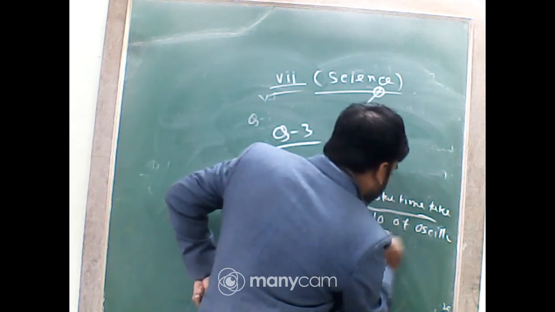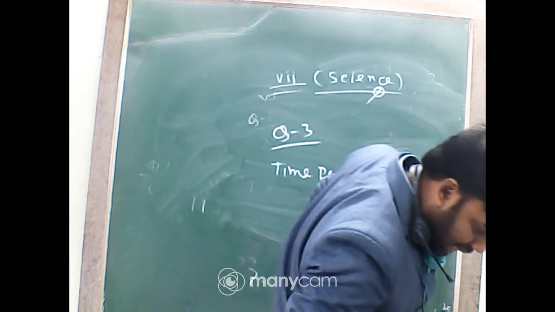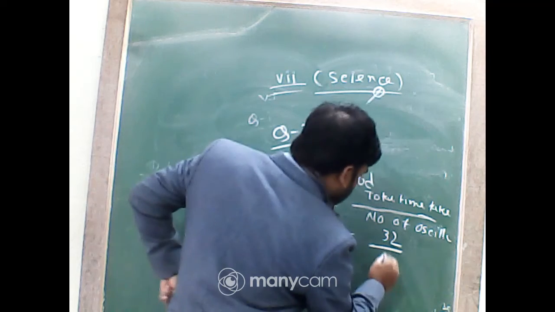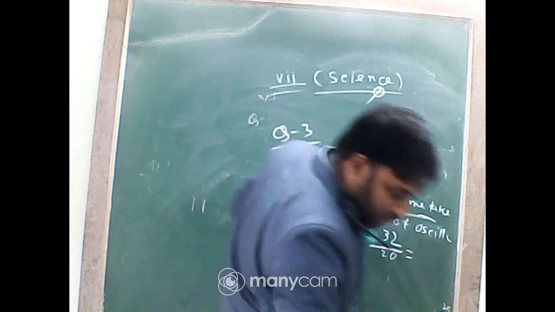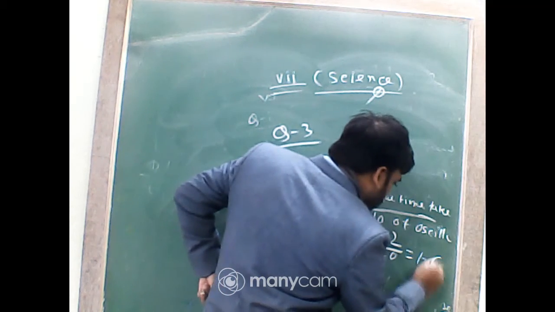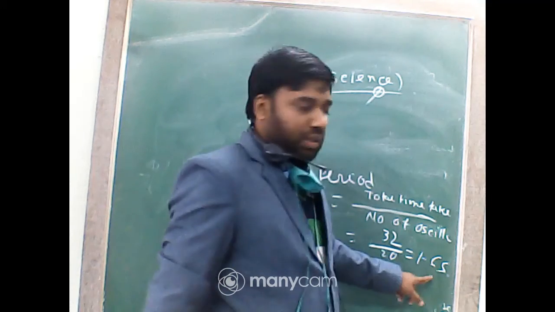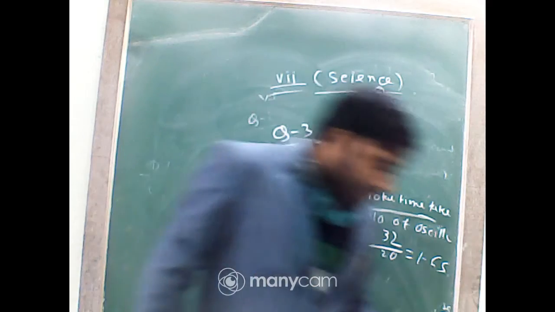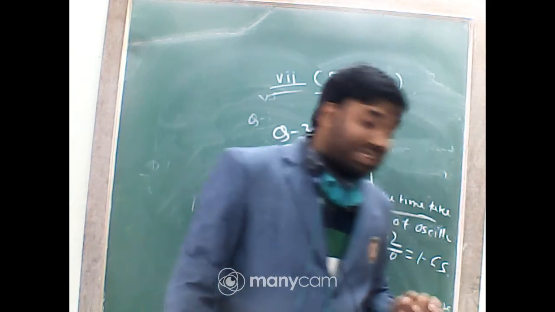So in 32 seconds it completes 20 oscillations. So 32 by 20, that is 1.6 seconds. We know the unit of time period is seconds. So the time period of that simple pendulum is 1.6 seconds.